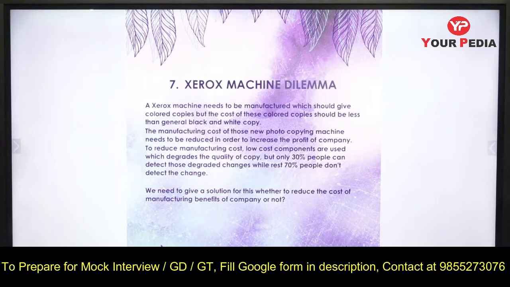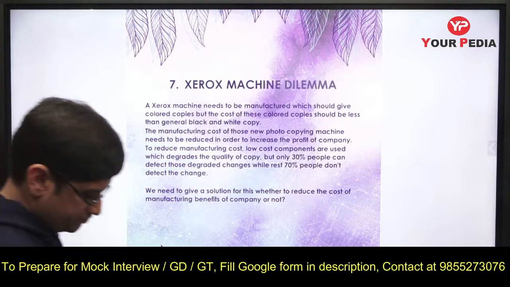So the new machines which you are making, which will produce the colored copies, the cost of those machines should be less. To reduce manufacturing cost, low cost components are used which degrade the quality of copy, but only 30% people can detect those degraded changes, while the rest 70% will not detect the change. We need to give a solution to this: whether reducing the cost of manufacturing is of benefit to the company or not.